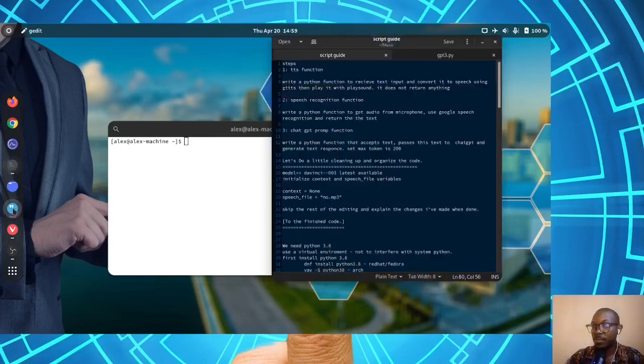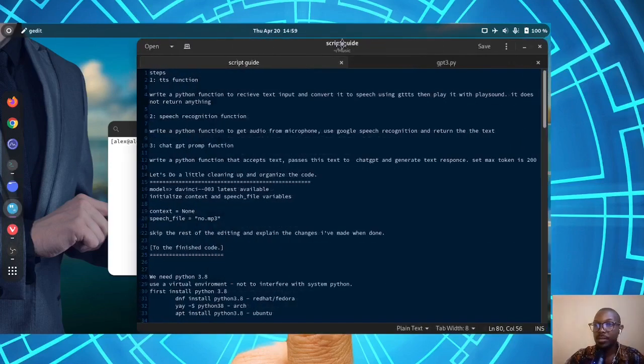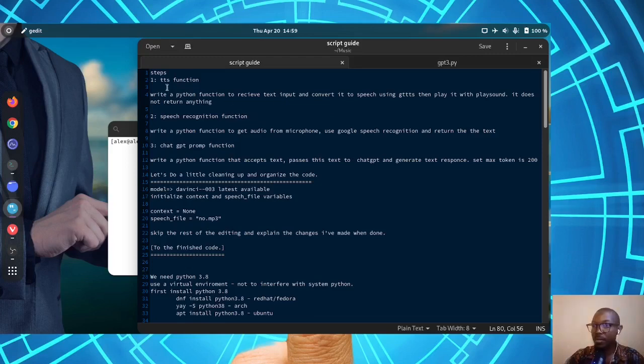Now to do that, we need a few things. I've written them down. So we will be using roughly three functions. There's a function for the text to speech, and then there's the other one for speech recognition, the one to detect your voice from the microphone and then transform it to text before passing it to ChatGPT. And then there's the function for passing your input to ChatGPT and getting the feedback.